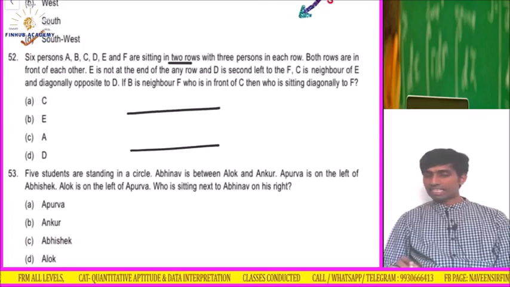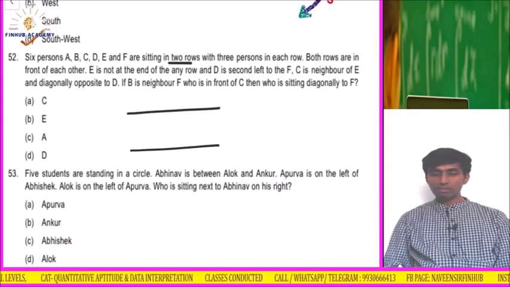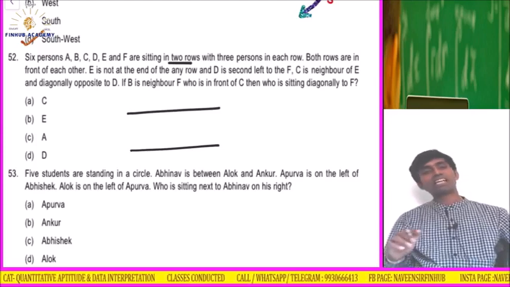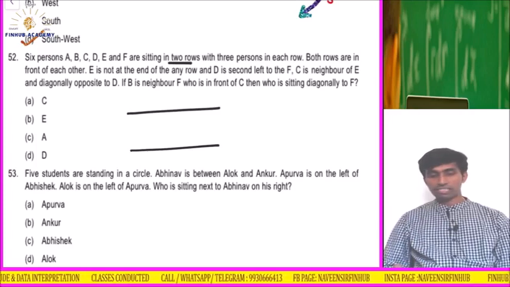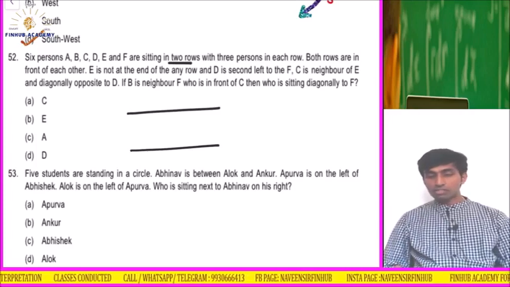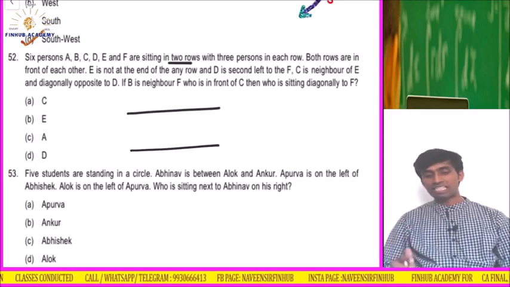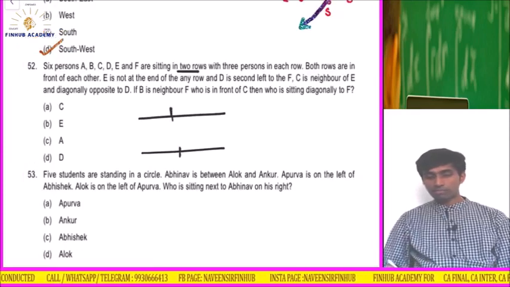A, B, C, D, E and F are sitting in 2 rows with 3 persons. In each row, 3 are on one side, 3 are on the other side. Both rows are in front of each other, that is what I have made parallel. E is not at the end of any row. That means E is in the middle, either this part or this part, E is there.